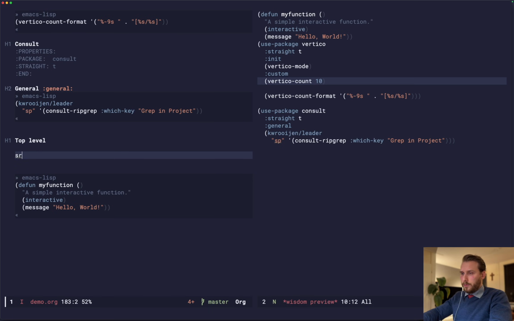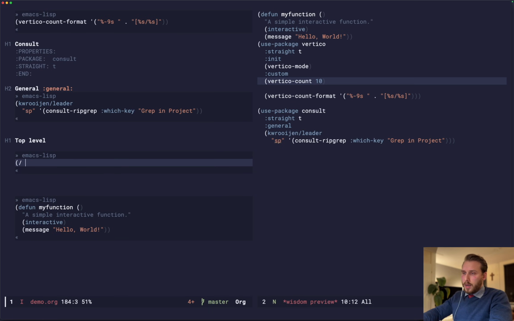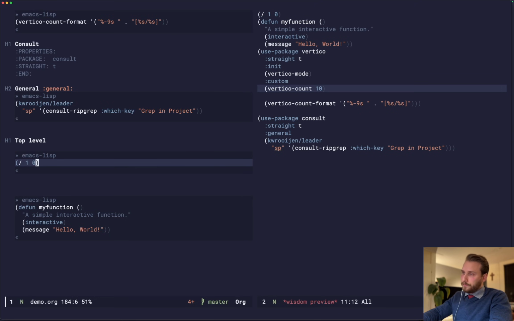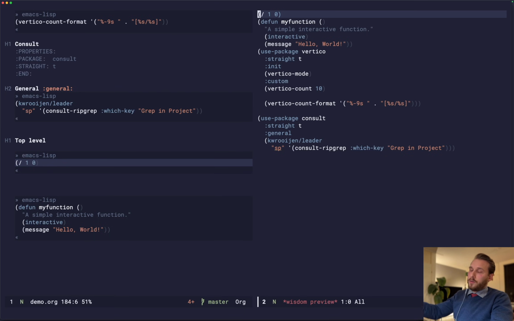So now I would like to create another source block, and we're actually going to introduce an error. So here we have an arithmetic error. We're dividing 1 by 0, which is of course not possible. And we have all of this code below this. So what would happen is this would get transpiled into Emacs Lisp. When you boot Emacs, it'll read this file and evaluate it, and it'll break here, and all of this code will not get evaluated. So that's what's happening right now. So let's boot Emacs and see what happens.